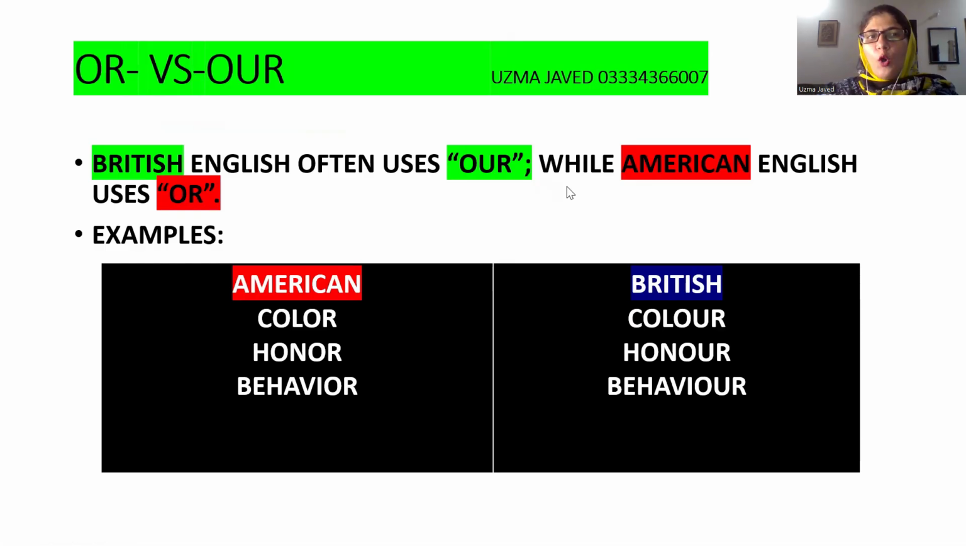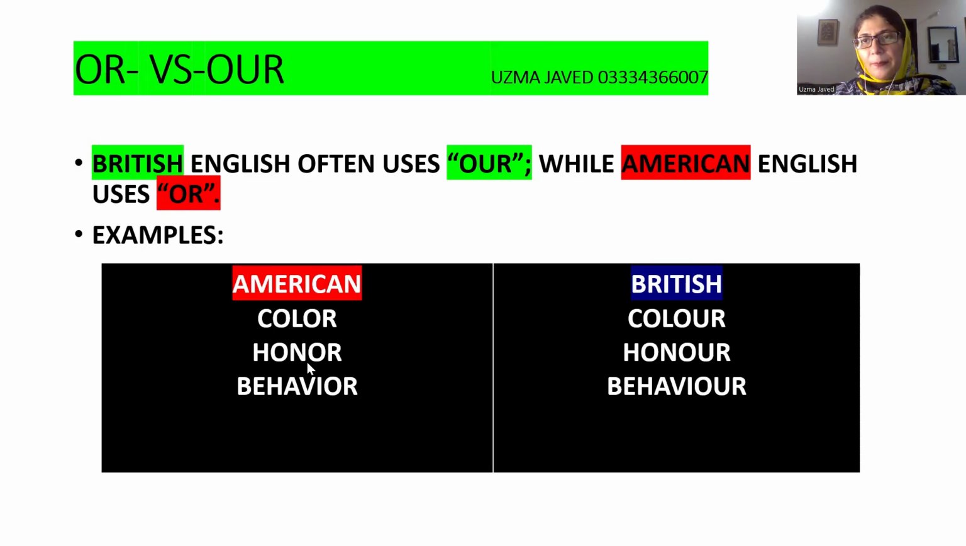As far as the rule of OR or OUR is concerned, British English often uses OUR while American English uses OR. Now what does it mean? Let's understand it with the help of examples. For example, color. In the American heading it will be written COLOR, whereas in British we write it like COLOUR. Now you, as learners of English 0500 IGCSE or O Level English 1123, I am repeatedly informing you that you have to learn and use British spellings.